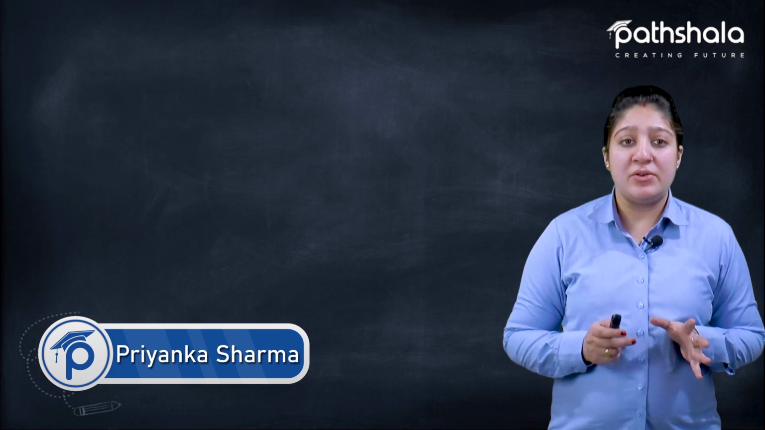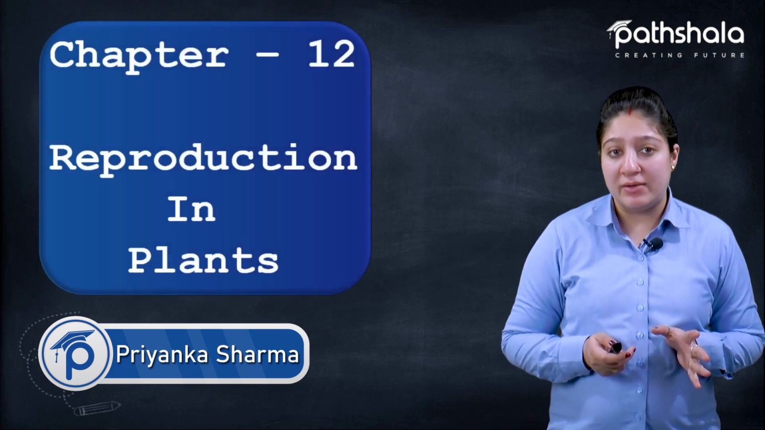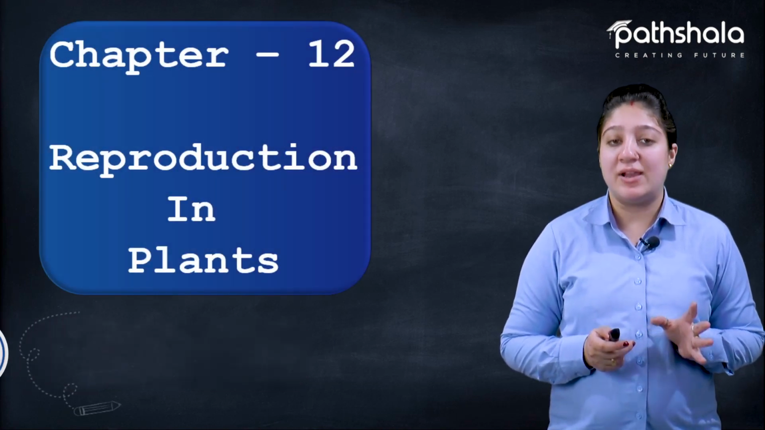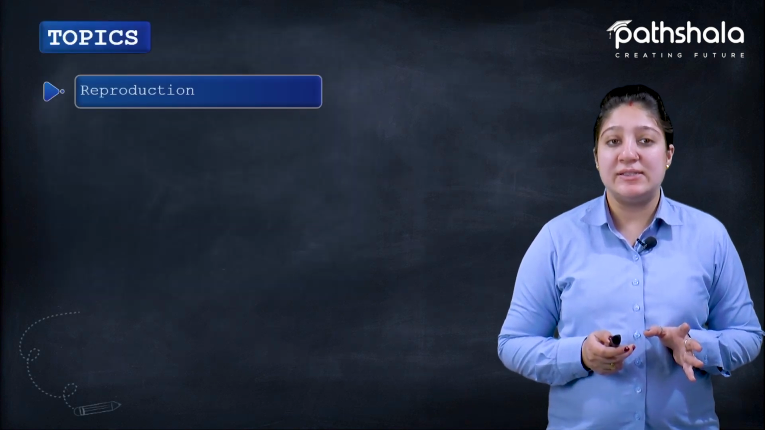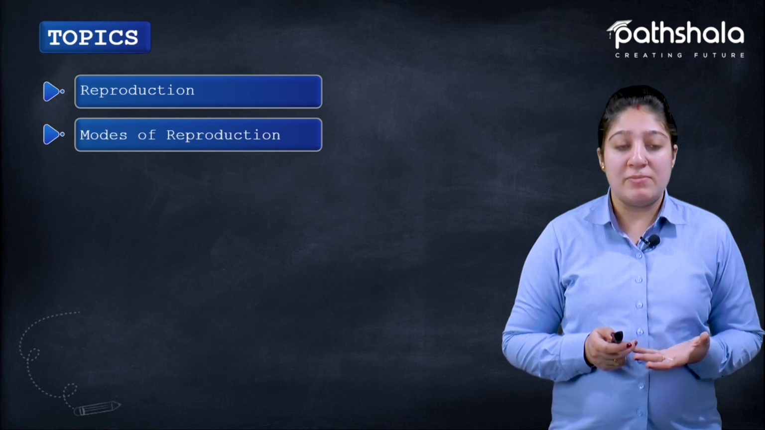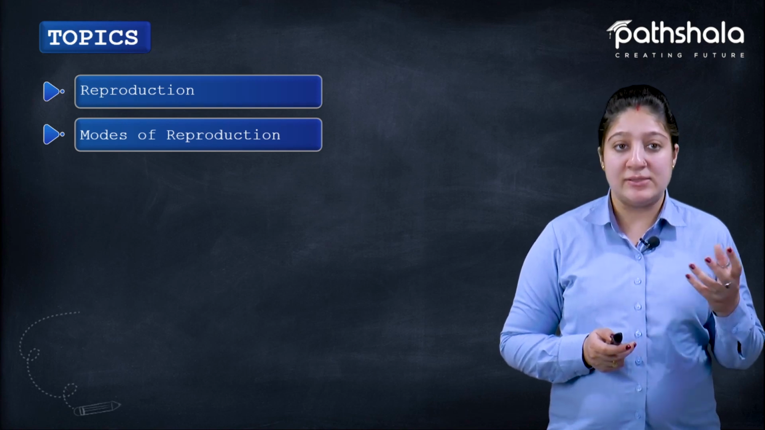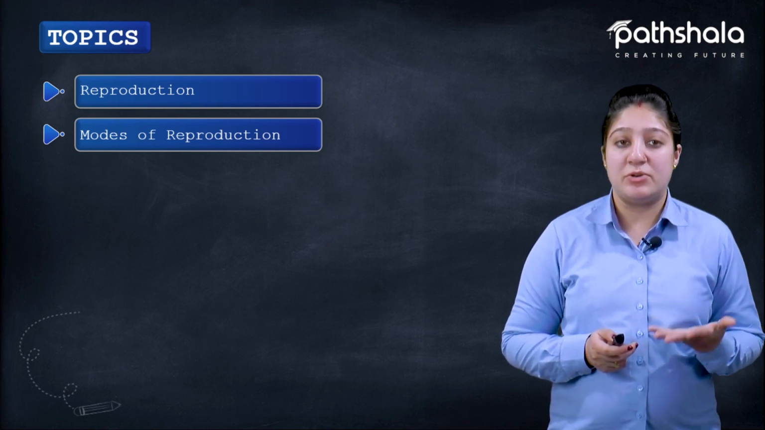Now today we are going to discuss chapter 12, that is reproduction in plants of class 7 science. The topics that we are going to discuss in this chapter are, first of all, the most important topic, that is, what is reproduction.